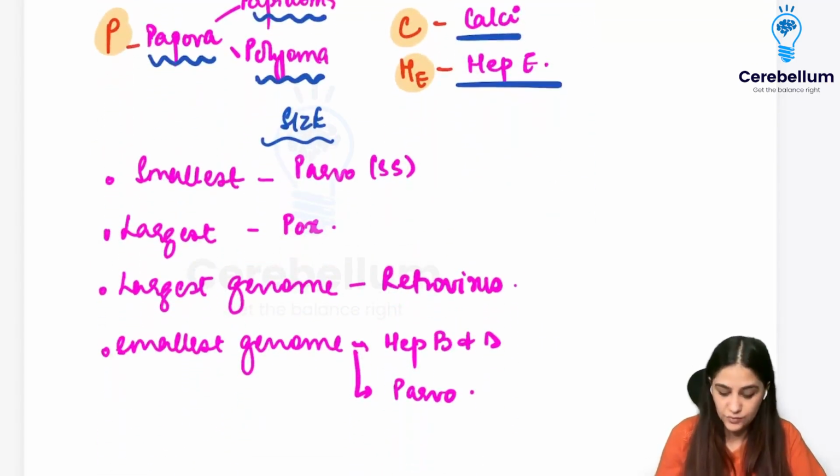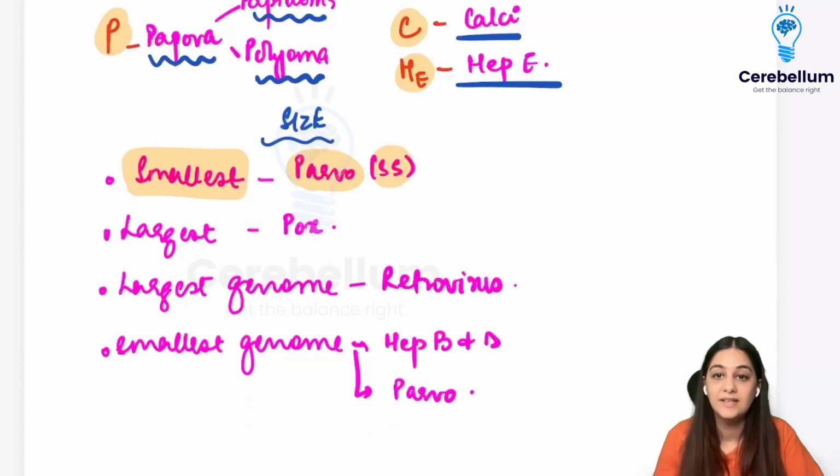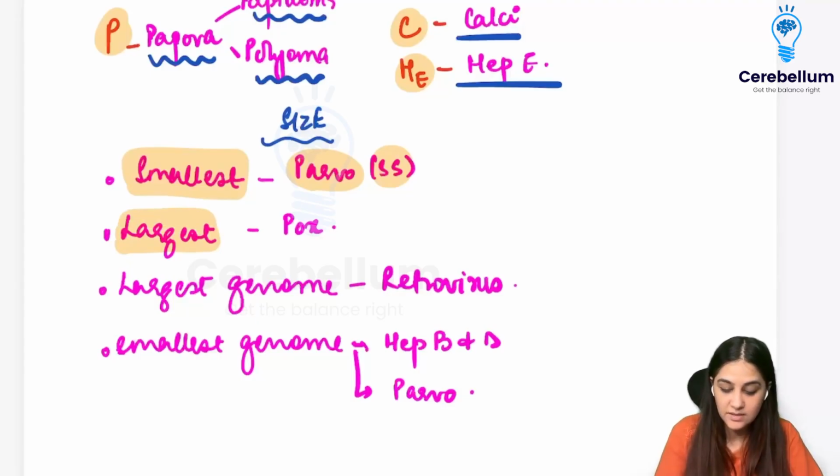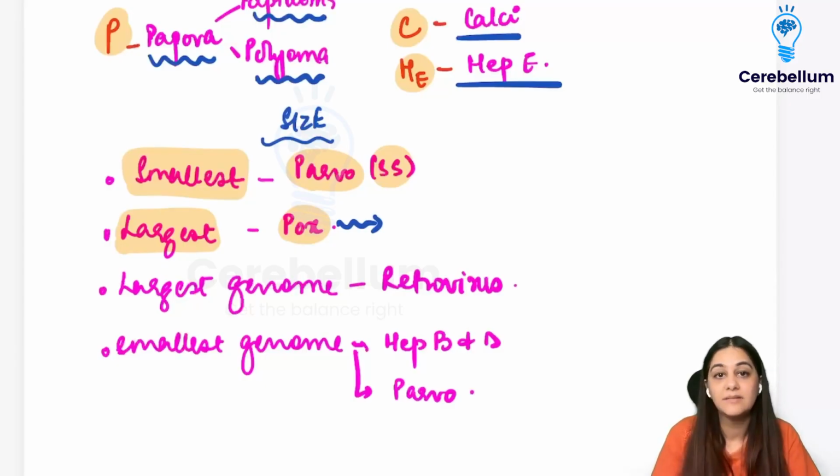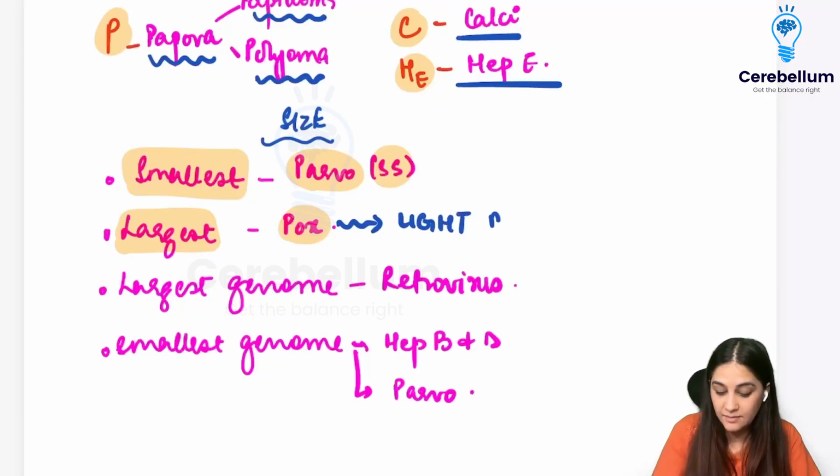Coming to the size now. So, which one is the smallest virus? I already told you that parvovirus is the smallest and it is a single-stranded virus. It is a DNA virus, but it is single-stranded. Who is the largest virus? It is going to be the pox virus. So an interesting thing about the pox virus is that pox viruses can sometimes be visible on the light microscope because they are so big, right?